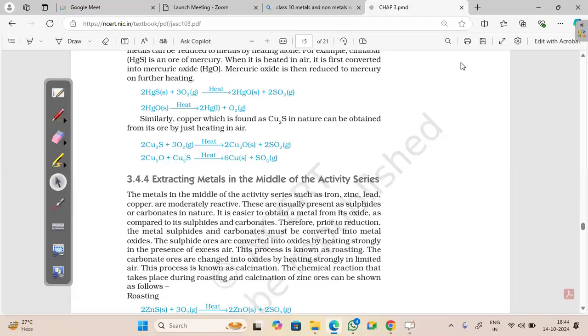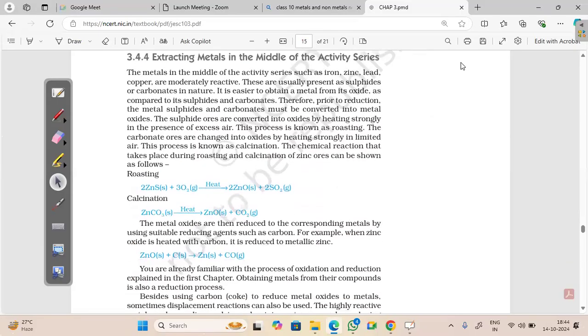So what is roasting? Heating the ore in the presence of oxygen. So are we doing the same thing here? Yes, sir. Well, so just be clear with your formula, with your definition. All right. So we are doing roasting for the low reactive metals. Mercury and copper, they are low reactive metals.